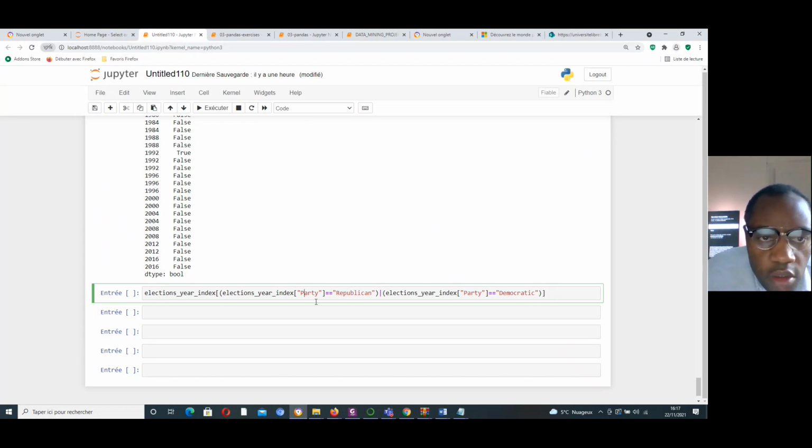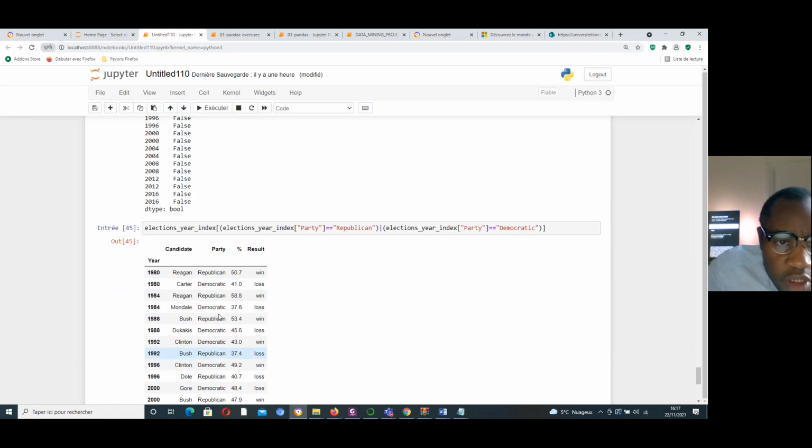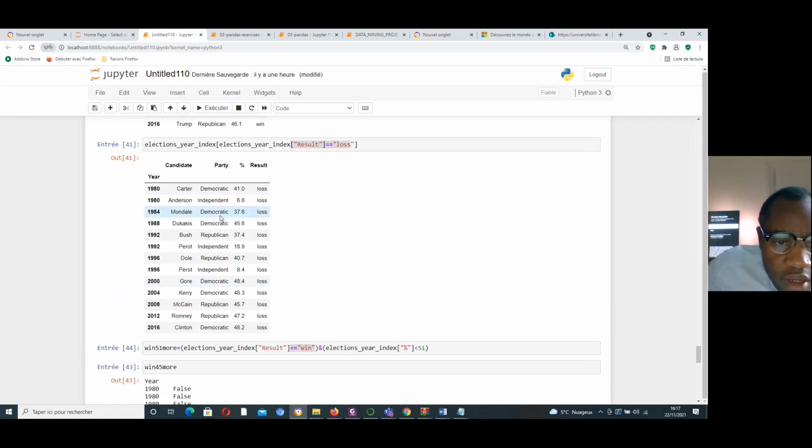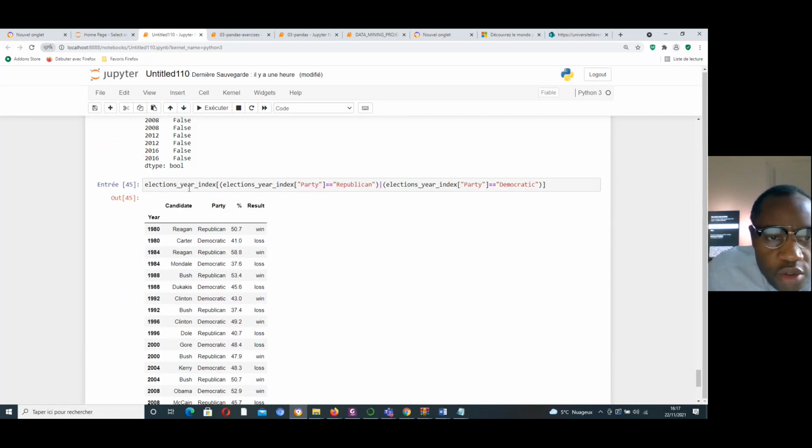If I do that, there is no error. Okay, great. I print just the Republican and Democratic Party. But in the global data, we have Democratic, independent, and Republican. Here I decide to print just the Republican and Democratic Party.